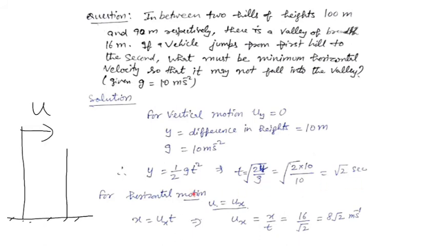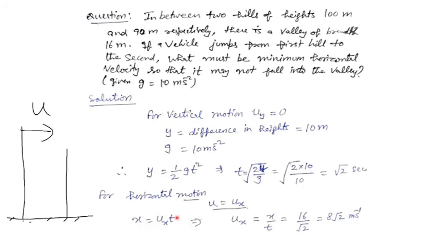Then for the horizontal motion, because ux velocity is not given, I have to find that rather. But I know for this horizontal direction, if I write the equation, then it is x equals to ux t. So you can find the value of ux, that is equal to small x by t. This is the distance along the horizontal direction.